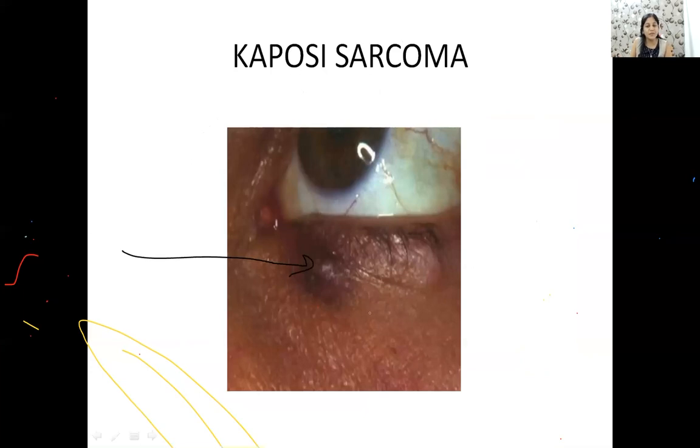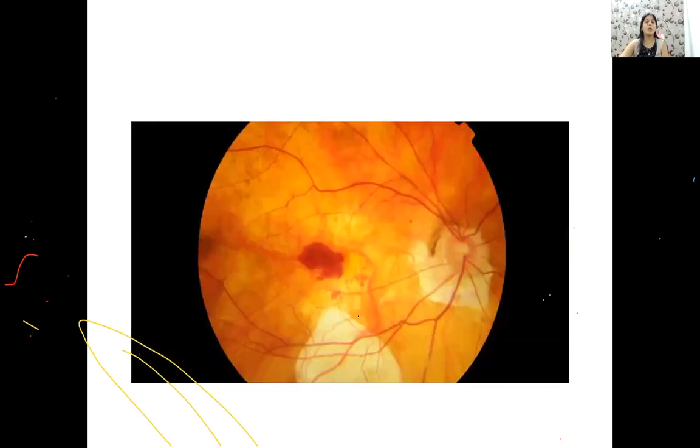This is your Kaposi sarcoma, very commonly seen lid tumor in cases of immunocompromised people, especially HIV people. You have a black colored area. It may be seen in the conjunctival side also, or it may be seen in the lid area also. ठीक है, Kaposi sarcoma पढ़ना.